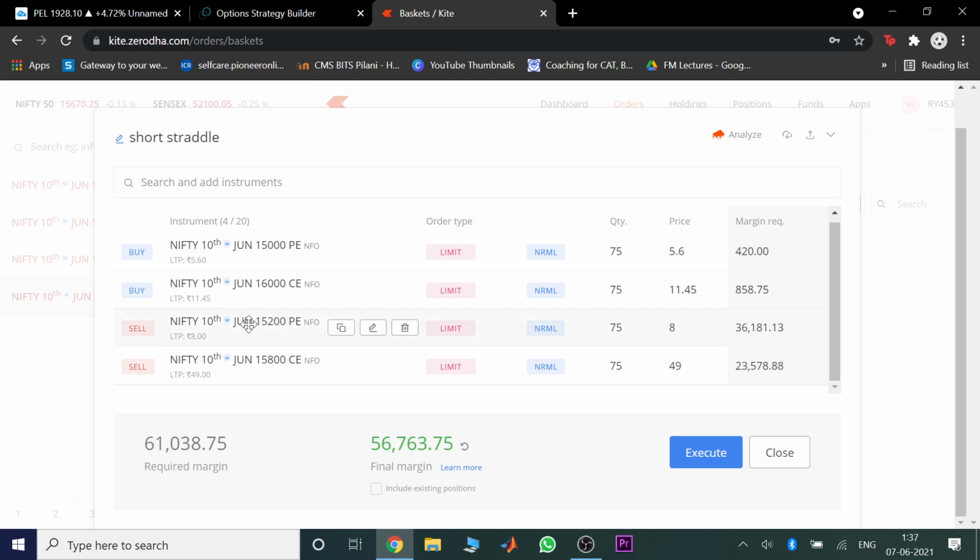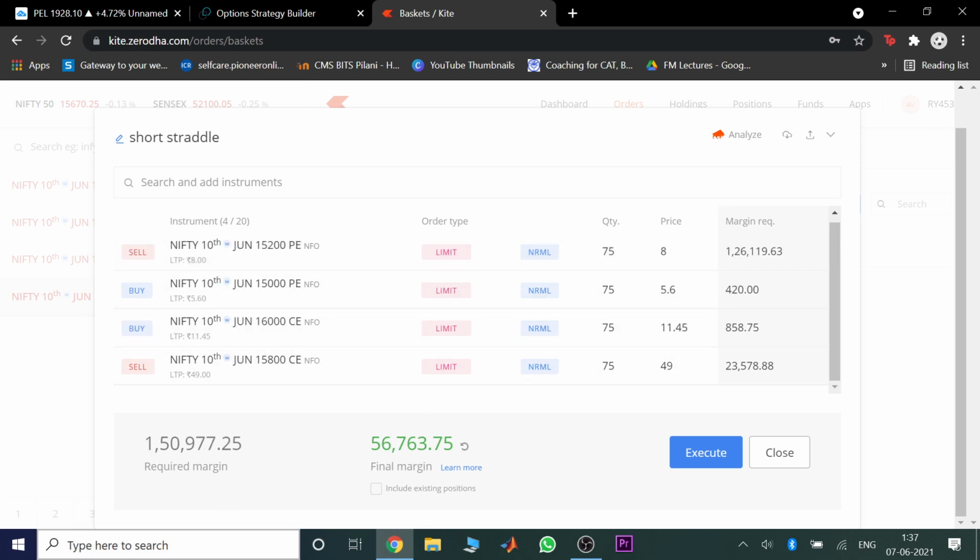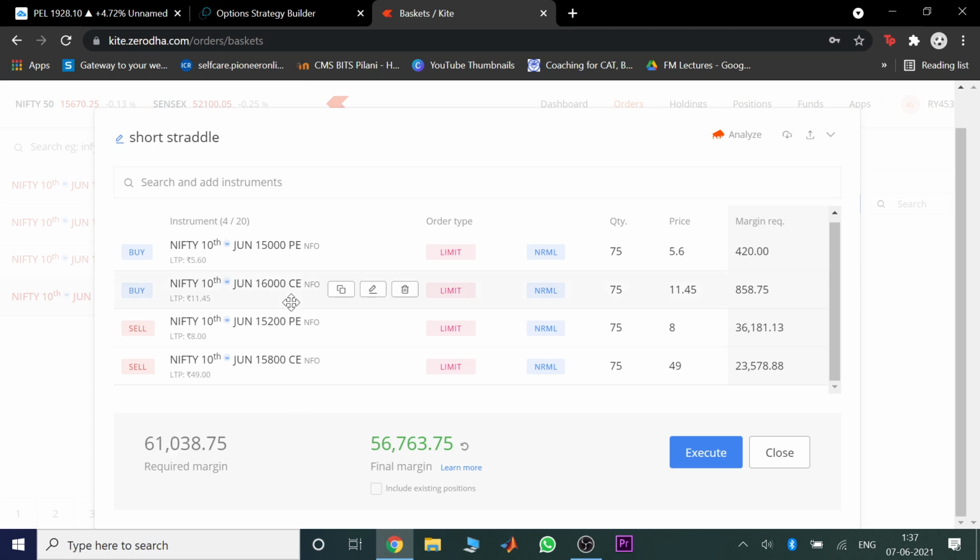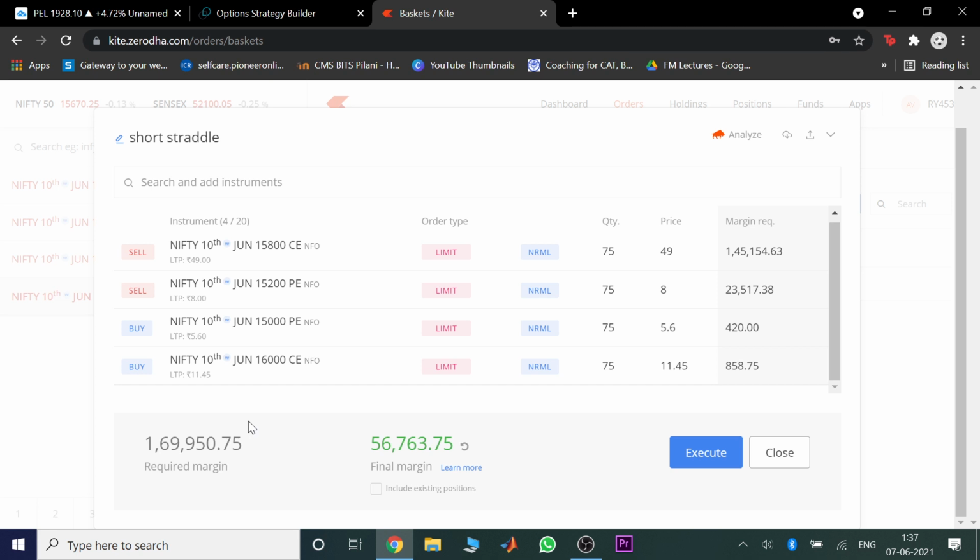Now, why did I tell you to add buy options first? Now suppose I shift this, you can see that the required margin drastically goes up by almost 3 times. So that is why you put your sell options below, so that your required margin stays very low. So if I drag both my sell options up, then obviously the way the console takes it is that you're first selling puts and calls, so you're exposed to unlimited risk, right? So you can see margin requirement 1.45. So instead, if I drag these buys upper, then you can see that clearly there is an effect.